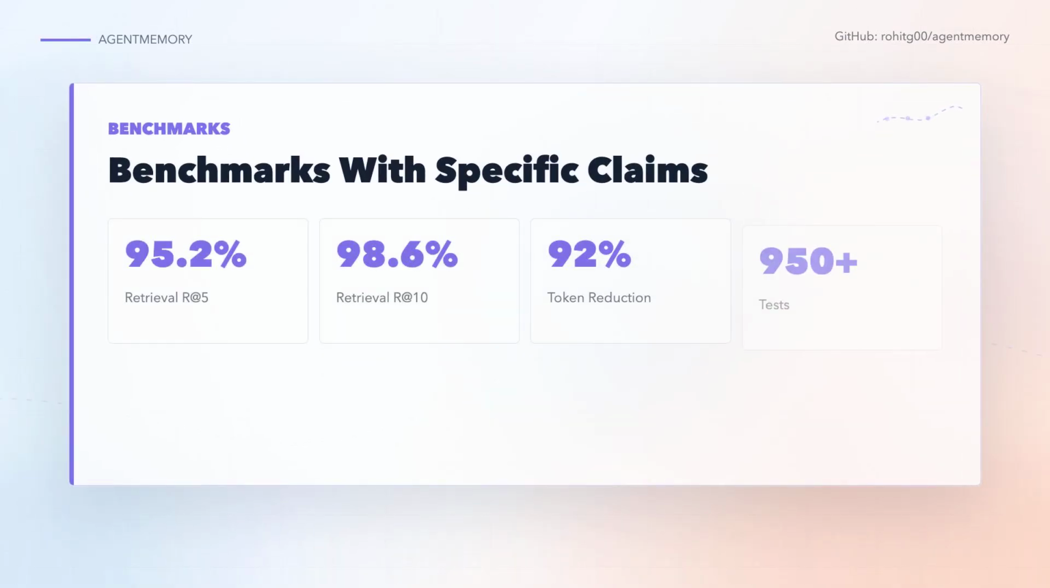The README makes benchmark claims that are unusually specific for a memory repo. It reports 95.2% retrieval at 5 on LongMemEval S, 98.6% retrieval at 10, and about 92% fewer tokens than loading large static notes. Treat those as project-reported numbers, but they explain the design goal. The system is trying to preserve recall while shrinking the context bill.